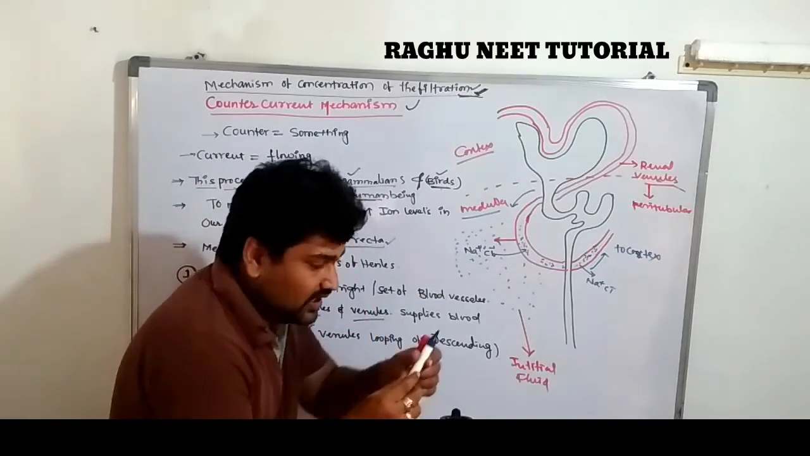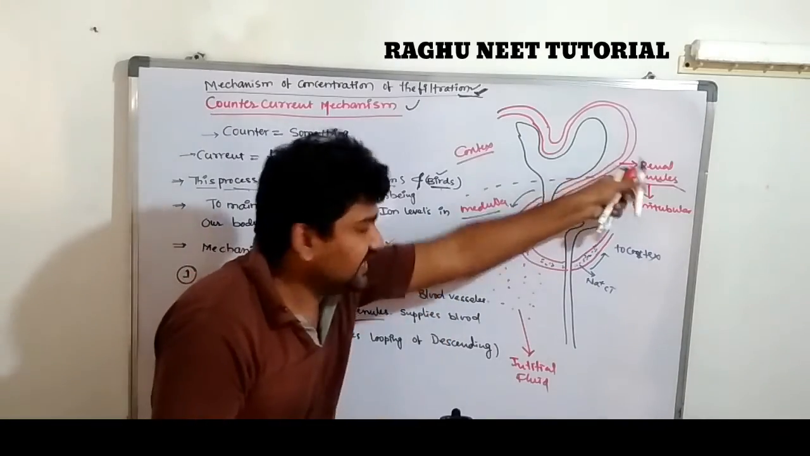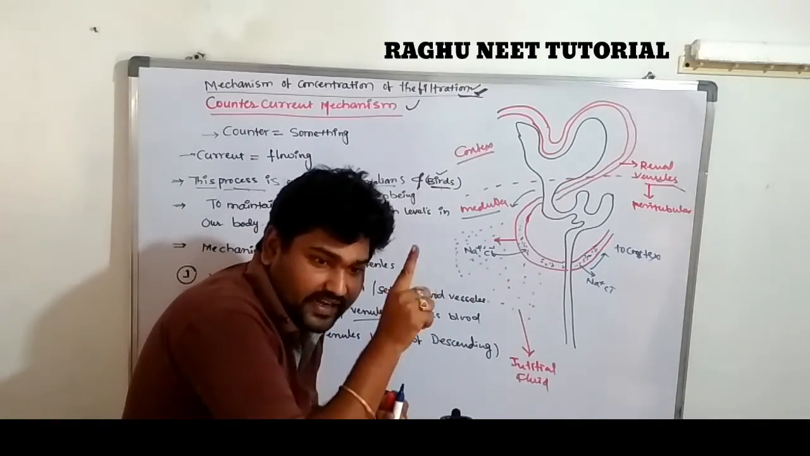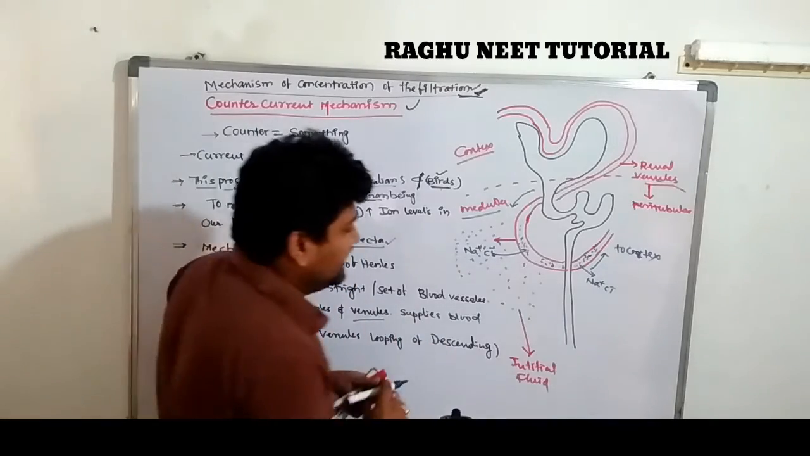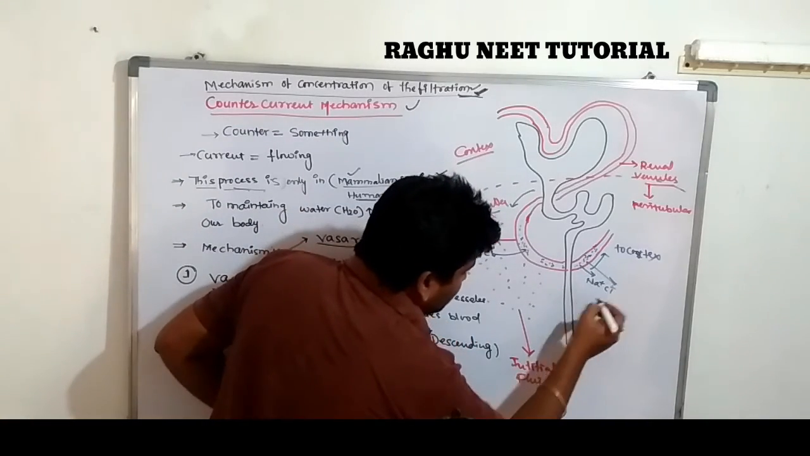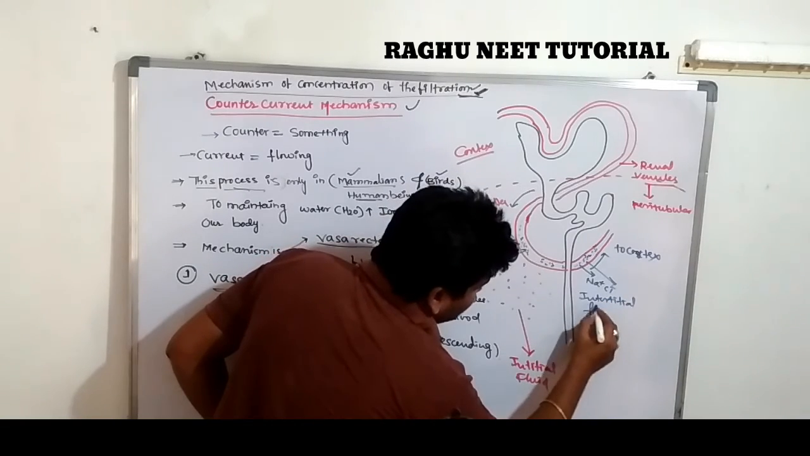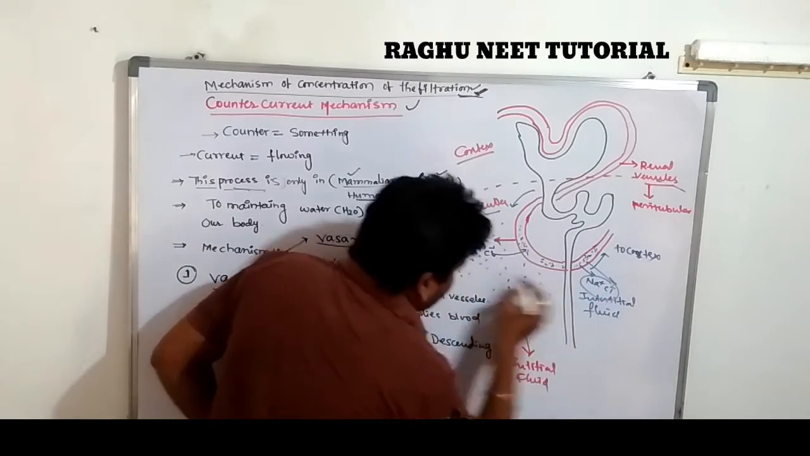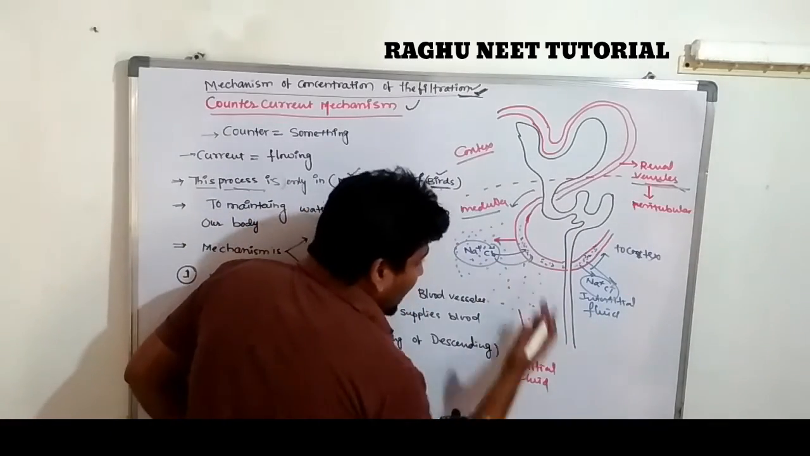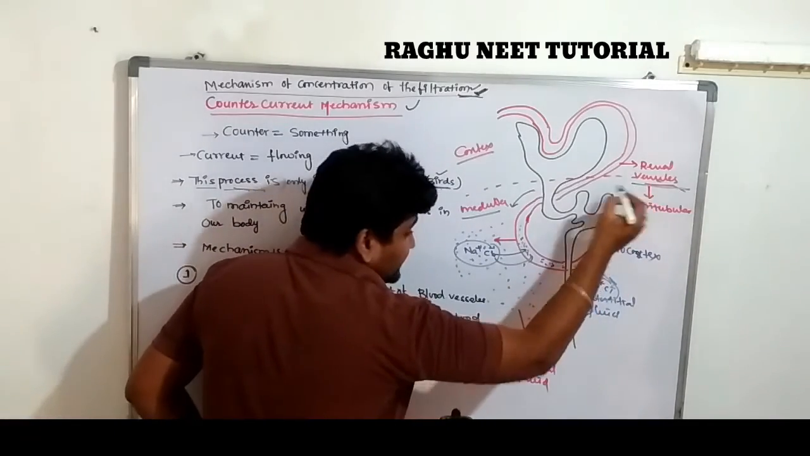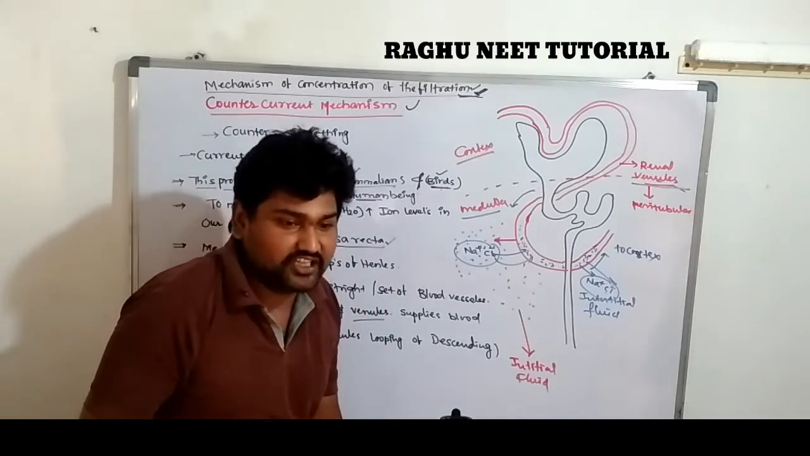After completion of the looping, when it ascends towards the cortex region, the sodium and chloride ions come out into the interstitial fluid. So first, sodium and chloride enter the renal venule when it is descending. After looping, when the same blood vessel ascends, the sodium and chloride ions enter the interstitial region again.